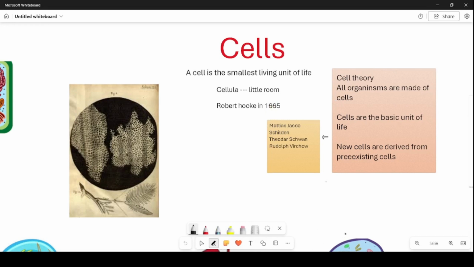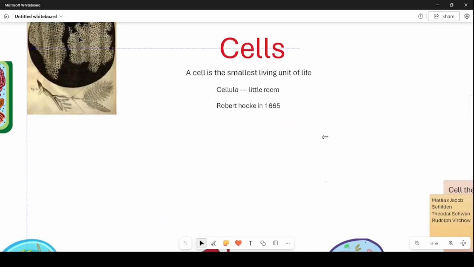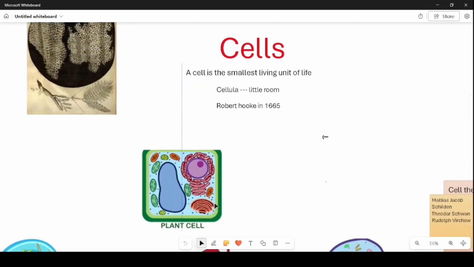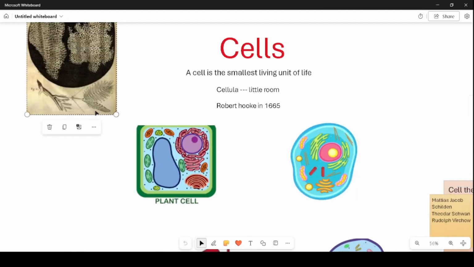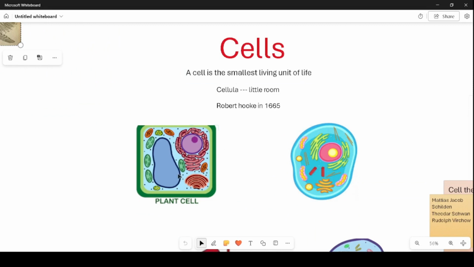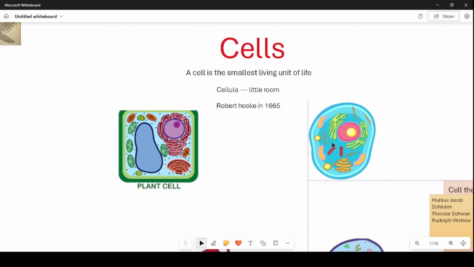Now we will move on to types of cells. So there are mainly two types of cells: plant cells and animal cells. There are a few differences between the plant cells and the animal cells.